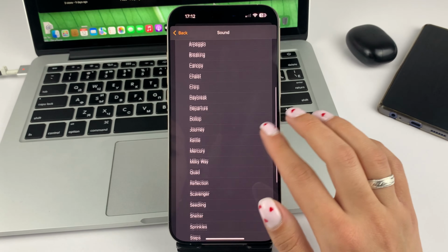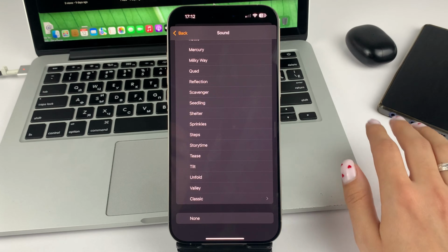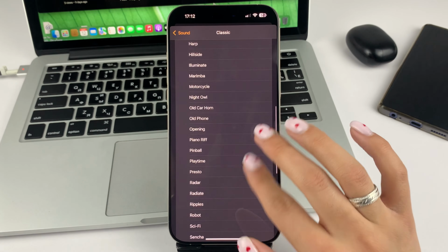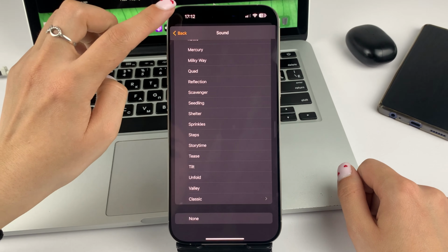Speaking of tunes, there are quite a few of them. If you don't like anything, then you can go to Classic. There are even more melodies here. You pick the one you like the most, and then you go back.